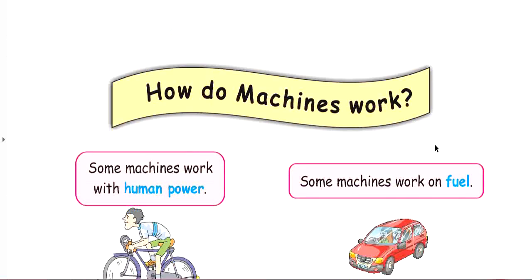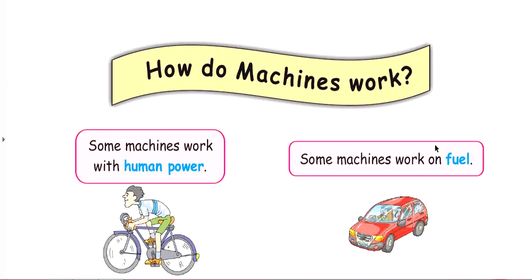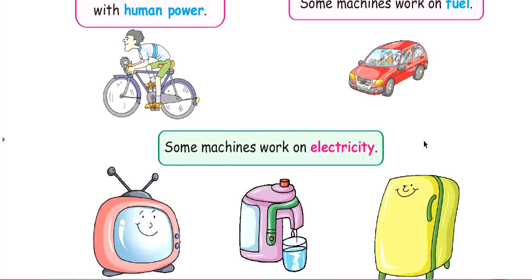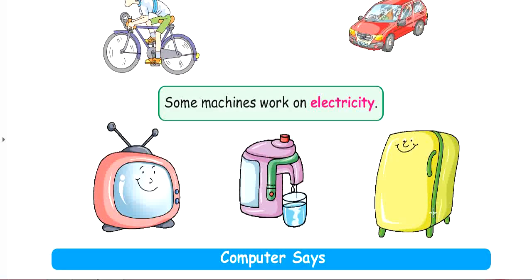How do machines work? Some machines work with human power, some machines work on fuel and some machines work on electricity. You can see different pictures of machines which work with human power, fuel and electricity.